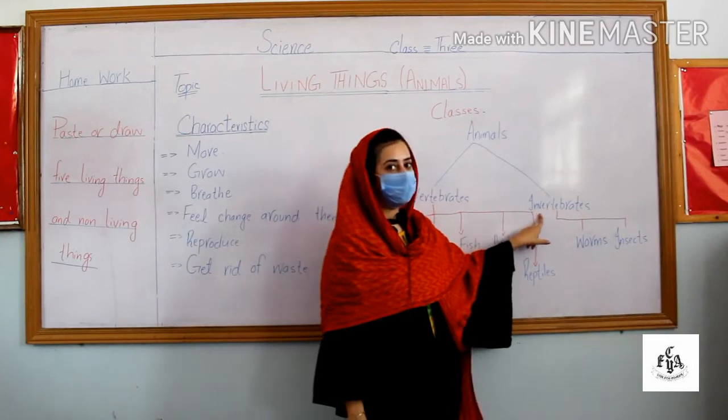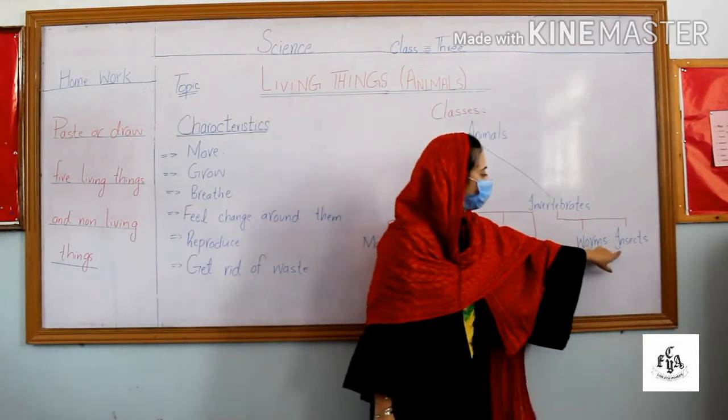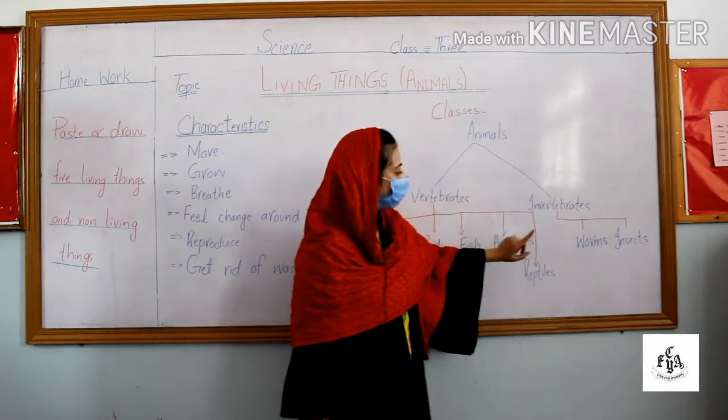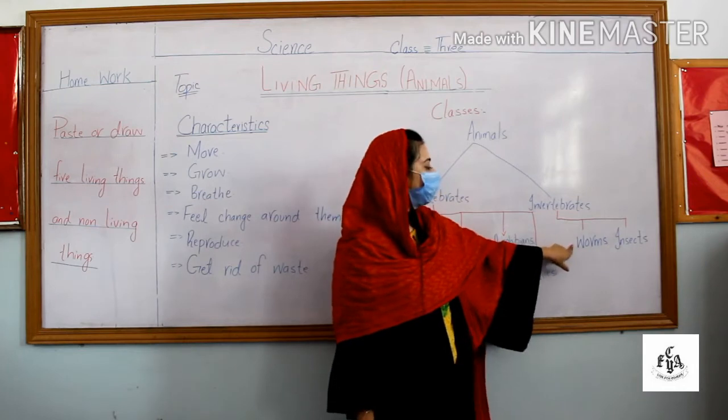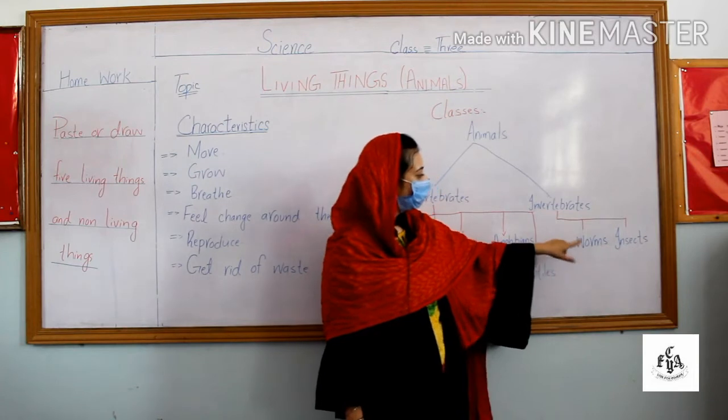Invertebrates. Invertebrates are those animals which do not have a backbone. The examples are worms and insects. Worms are round in shape or flat in shape. Worms are found in the intestine of other animals as well as on land and in water. Insects.